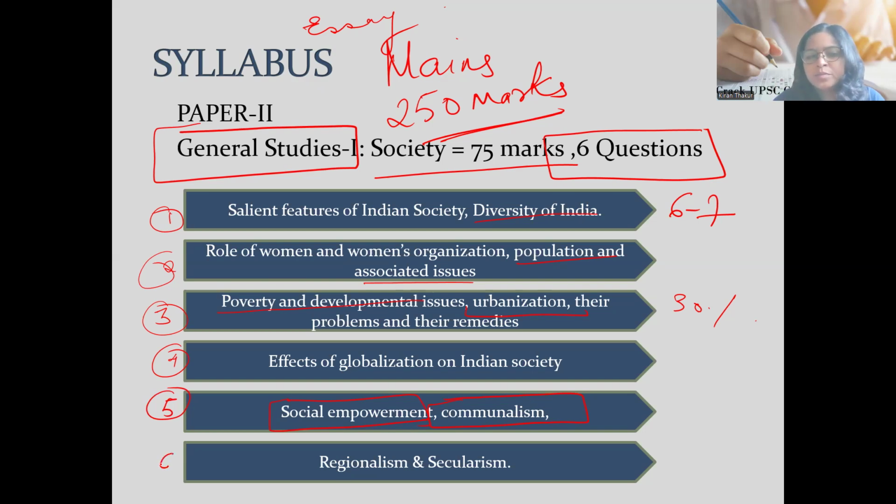Then the last one, regionalism. Regionalism simply means excessive pride for your region. If you think that your region, your state is the best one, and you start to hate others, or you are discriminating against the migrants coming into your state, then that is resulting into regionalism. And the last topic is secularism. Secularism is respecting all the religions. India as a country does not have any one particular religion, but all the religions are respected and treated equally throughout the territory of India.